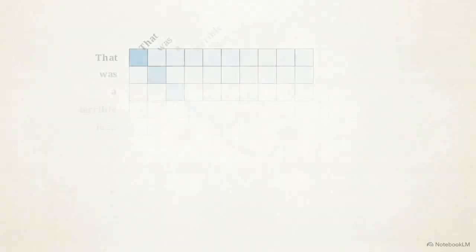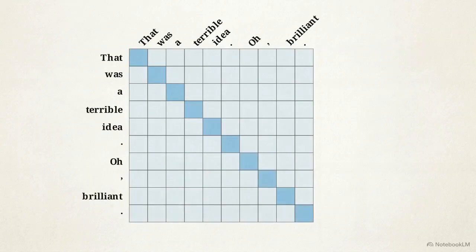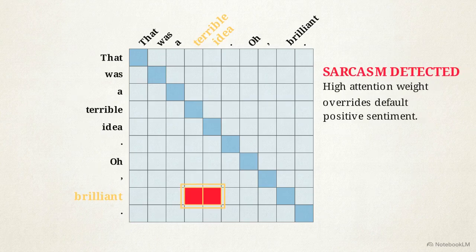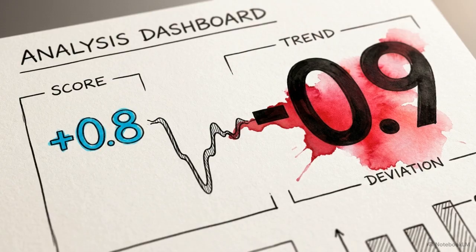This self-attention heat map represents the core innovation of the transformer, mathematically weighting the relevance of every word against every other word in a sequence. Notice how the connection weight intensifies specifically at the intersection between brilliant and a prior negative phrase. By drawing these connections, the model calculates that the local positive sentiment of the current sentence is actively subverted by the history of the conversation.